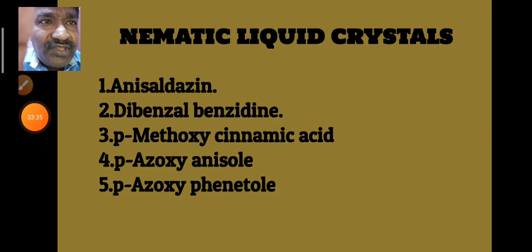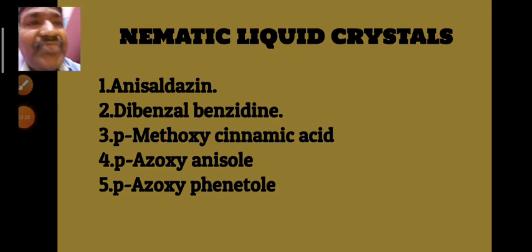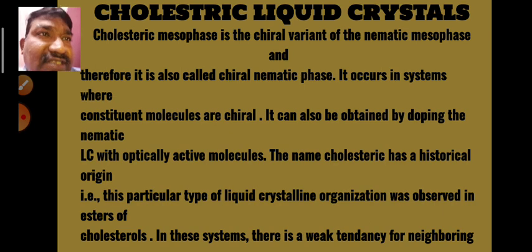The examples for the nematic liquid crystals are N-salicylidene aniline, dibenzoyl benzidine, para-methoxycinnamic acid, para-azoxyanisole, and para-azoxyphenetole.